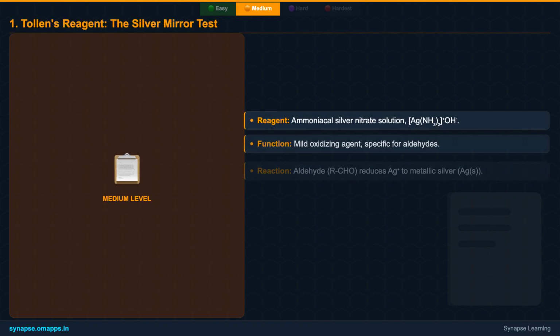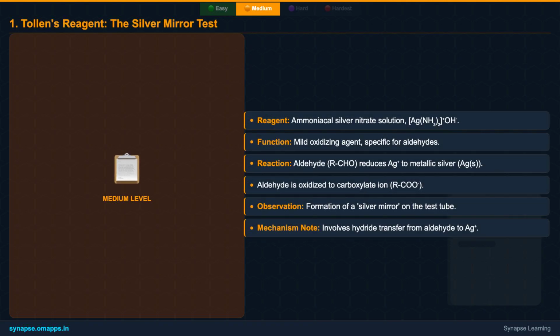Tollens' reagent is a classic in organic chemistry, famously known as the silver mirror test. It's an ammoniacal solution of silver nitrate, and its active component is the diamminesilver(I) complex. This reagent is a mild oxidant that specifically targets aldehydes. When an aldehyde is present, the silver(I) ions are reduced to metallic silver, which deposits as a shiny silver mirror on the test tube's surface.